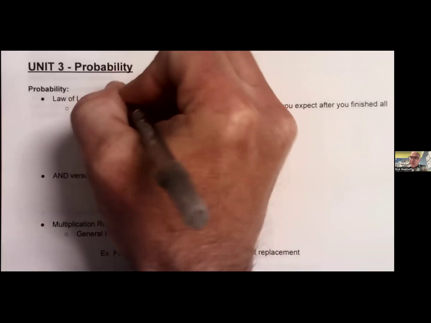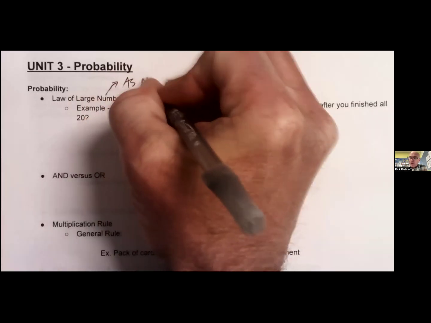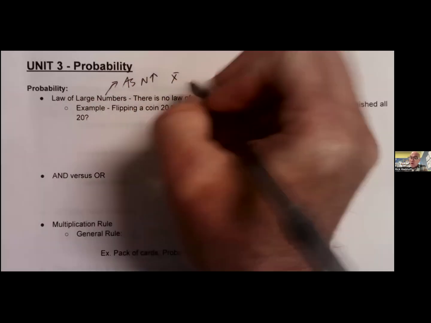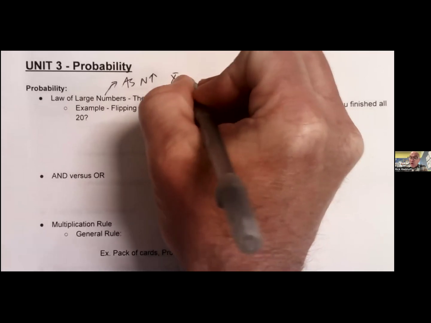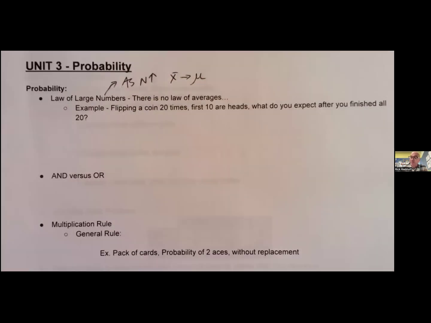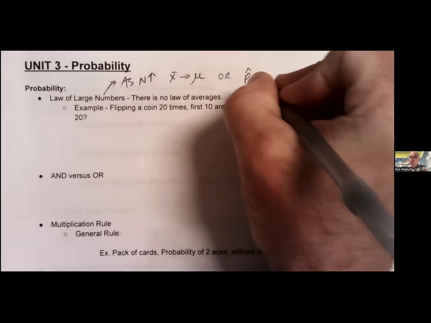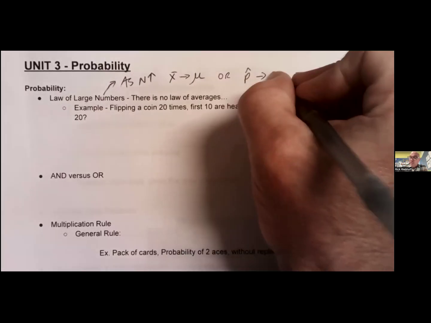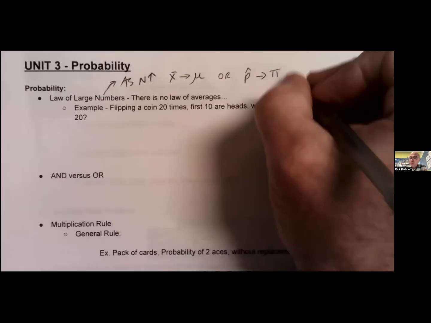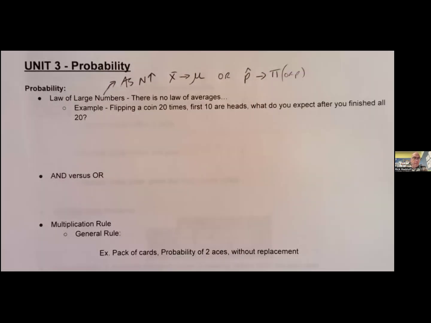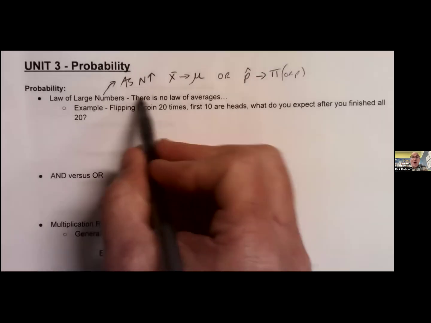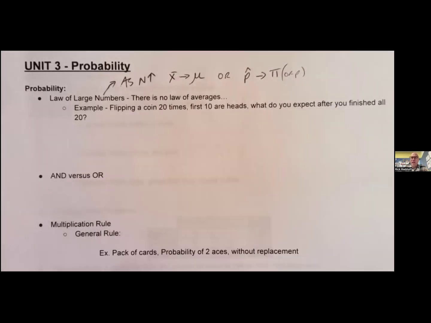Law of large numbers basically says this: as our sample size goes up, assuming no bias, our sample mean should approach the population mean. Or if we're talking about proportions, our sample proportion should approach the population proportion, or P. Cool. What it doesn't mean is the law of averages, which is, hey, things are going to even out, right?